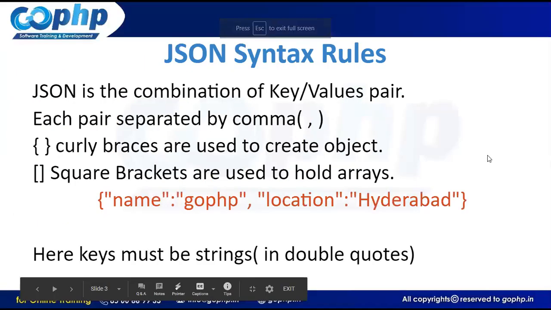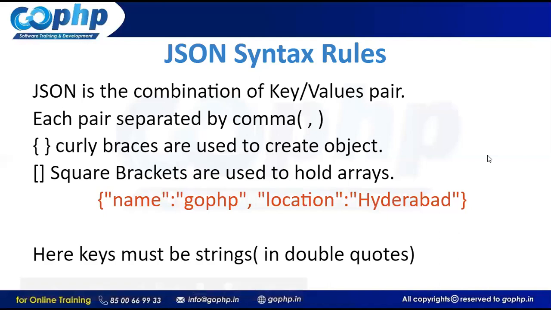Can you see? These are the JSON syntax rules, guys: how to create JSON data and how we can assign data to the JSON. JSON is a key-value pair combination. Each pair is separated by a comma, curly braces are used to create an object, and square brackets are used to denote arrays, guys. Can you see the syntax of JSON? Here I have written key value, comma, key value: name is PHP and location is Hyderabad. Here keys must be strings.